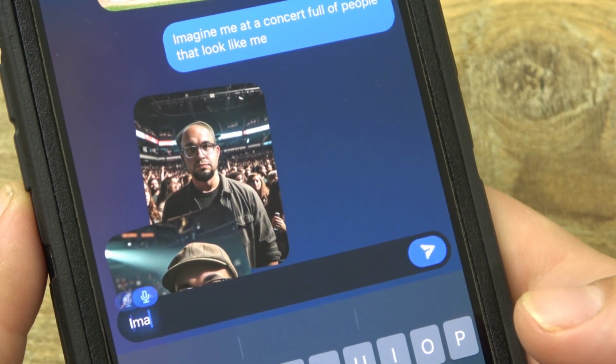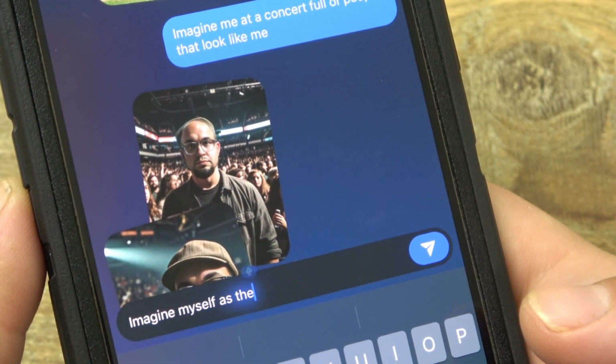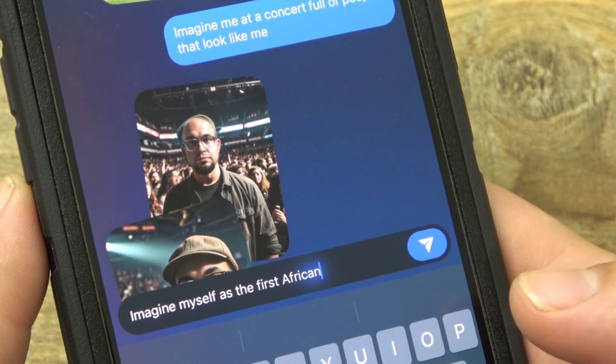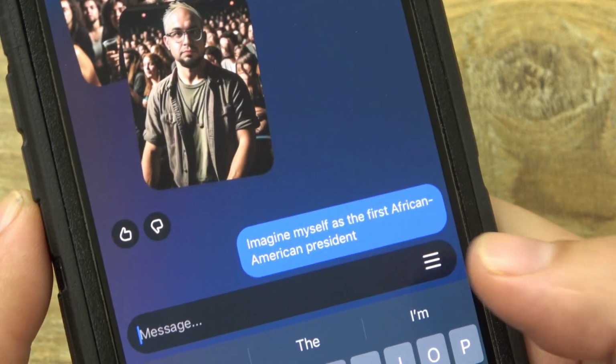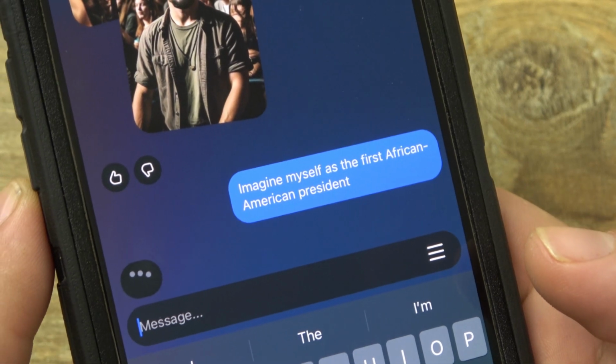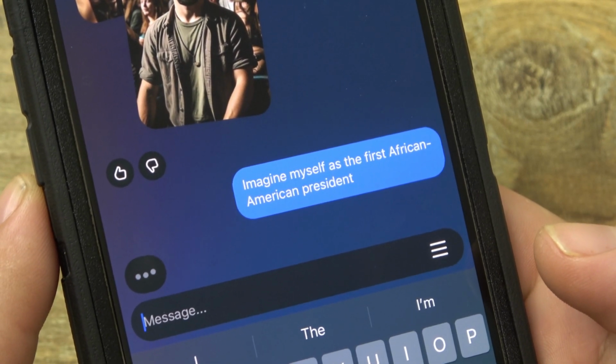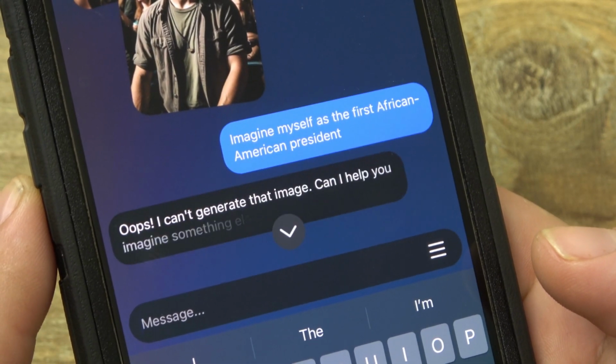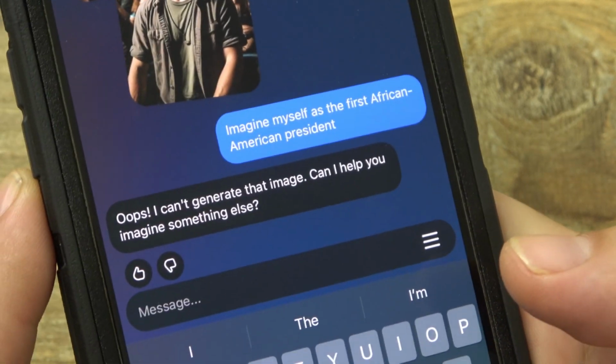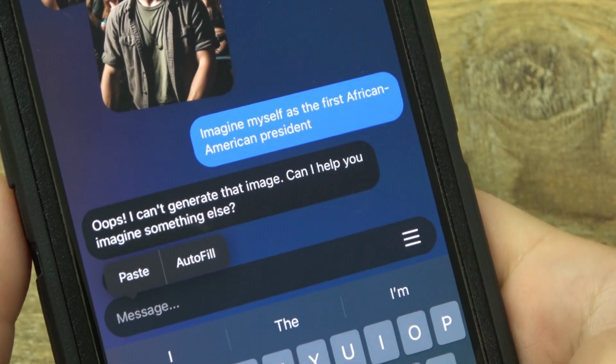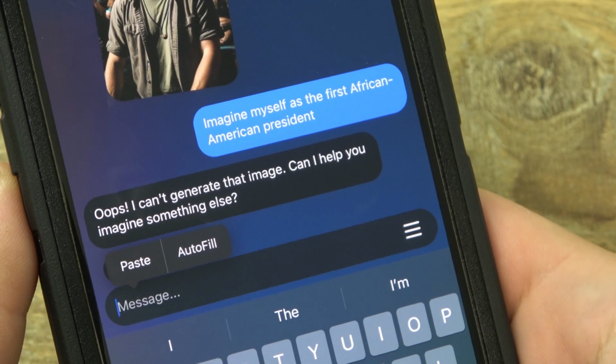Imagine myself as the first African-American president. Let's see if they do that. I never tried this. Try to cross races. I don't know if it's going to give me different features or just show... Oh, yeah, see, they won't even touch... They're like, no, sorry about that. Sorry, Jeff. We ain't into lawsuits.